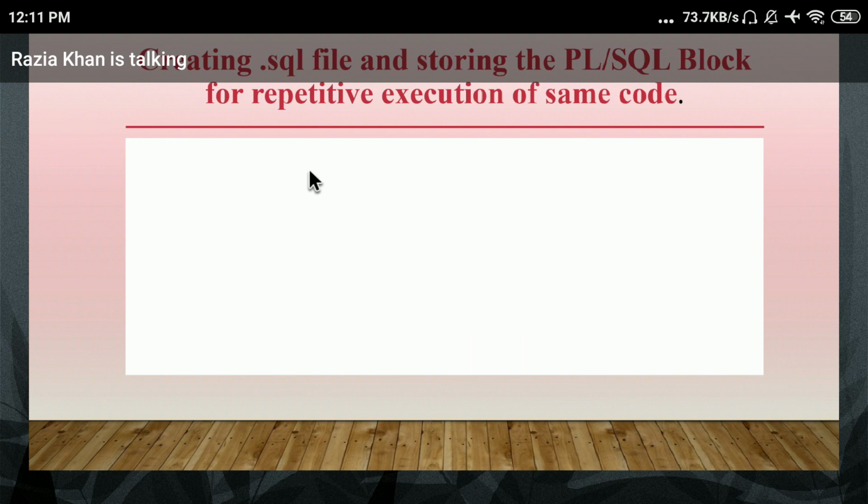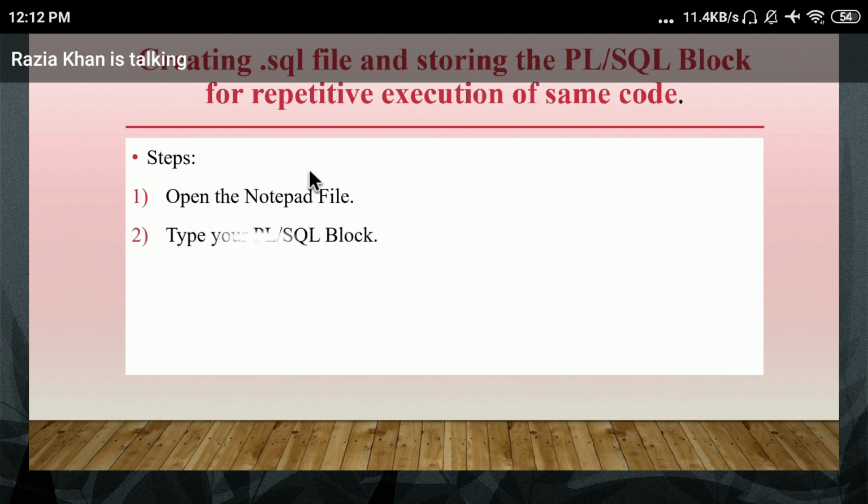First, you need to open a Notepad file, because if you write your program in a Notepad file, you can easily run that program at any time. If you write the program on the SQL command line, every time you have to type the entire program. But if you type and save your program in a Notepad file, you can easily use that file at any time. So the first step is to open a Notepad file.